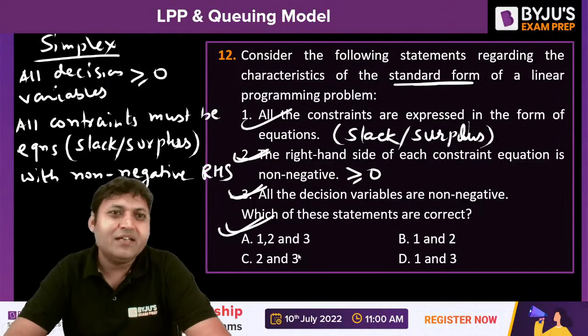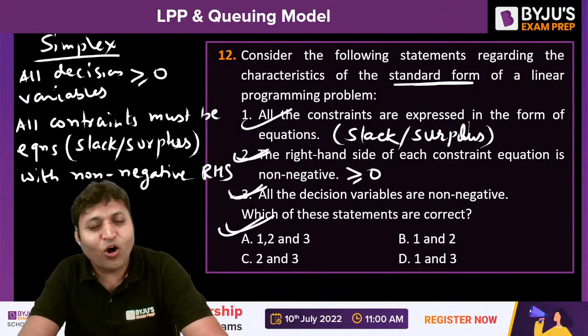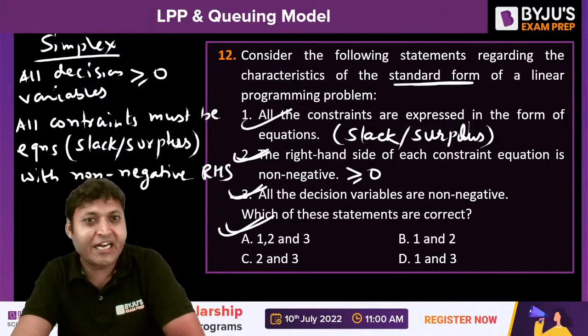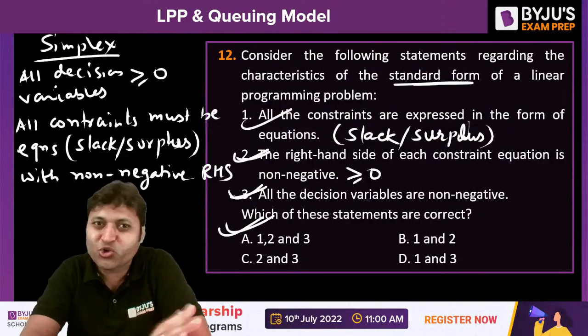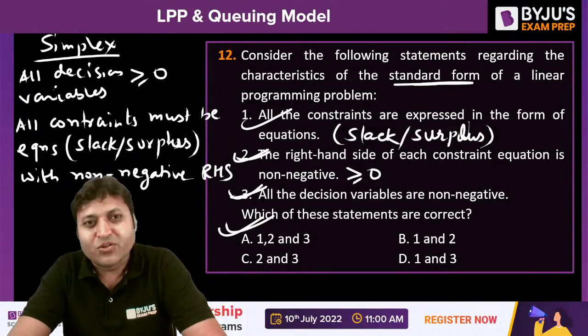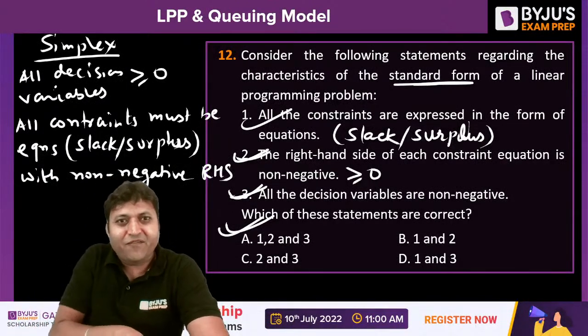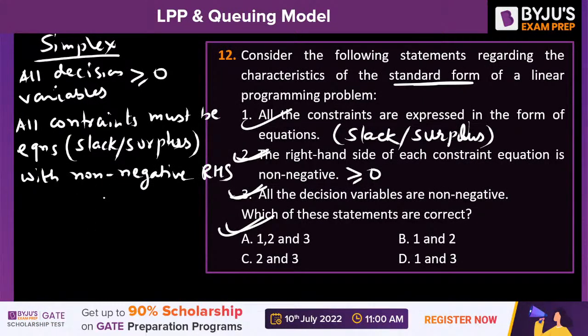In LPP, all the decision variables should be non-negative. That is one condition. And all the constraints must be converted into equations with no negative right hand side. If there is a negative RHS, then you should multiply the whole constraint equation by -1. Sometimes we require a slack variable: if the constraint has a less than sign, use a slack variable, and if it has a greater than sign, use a surplus variable.